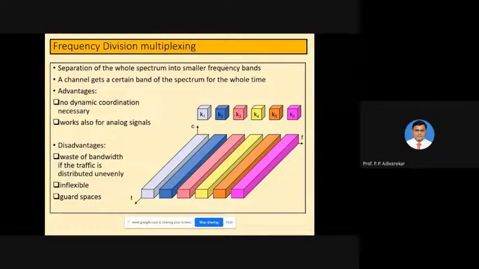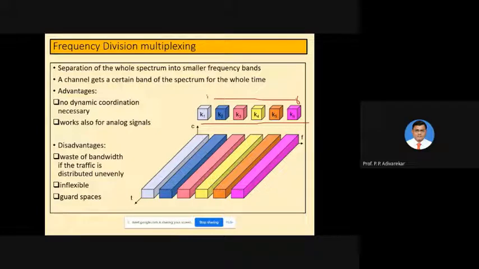As you can see in the colored diagram, the entire spectrum is shown here, and along the x-axis there is a frequency axis f. The entire spectrum is divided into smaller frequency bands like k1, k2, and so on up to k6.